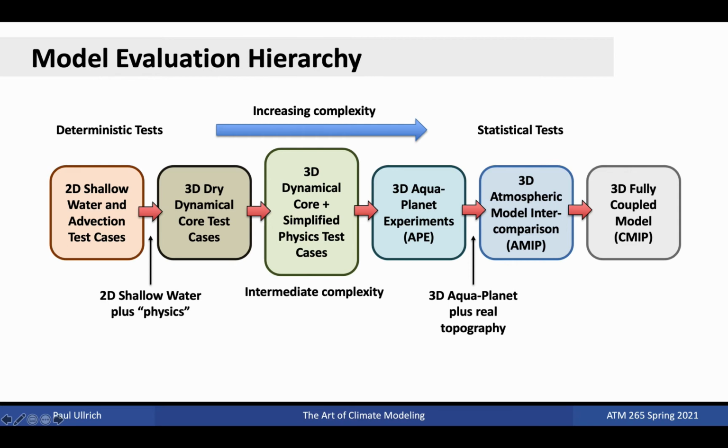After dry dynamical core test cases, we again can increase complexity by adding simplified physical parameterizations, such as those related to microphysics, mixing, or radiation. Beyond this, modeling centers typically perform so-called aquaplanet experiments, which simulate a standalone atmosphere with a prescribed lower boundary and no topography. When a land surface is added in, models can then run Atmospheric Model Intercomparison Project, or AMIP tests, which use prescribed sea surface temperatures. Beyond AMIP simulations, the next step is usually fully coupled model simulations.